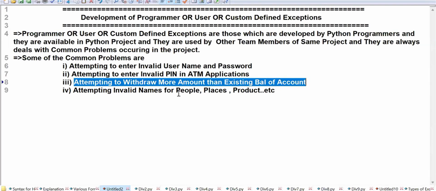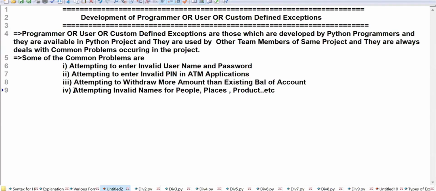In a UPI transaction, you have 19,999 rupees and you are trying to transfer 20,000. What will you get? Transaction failed. That means when you enter the amount, the existing balance is compared, and immediately the exception is raised. Which exception? Transaction failed. How to develop that? A programmer-defined exception. We'll go through the code in the class.